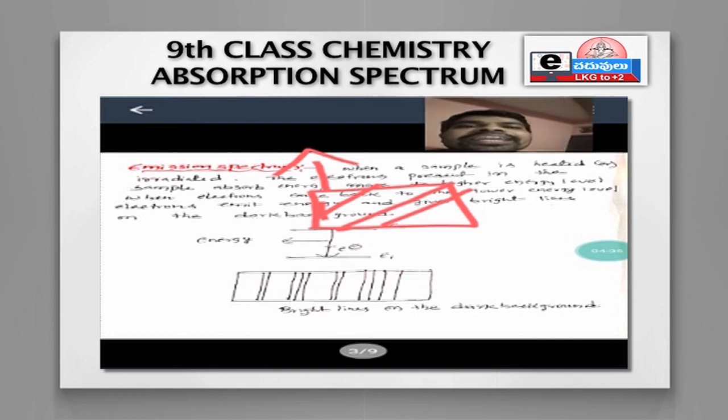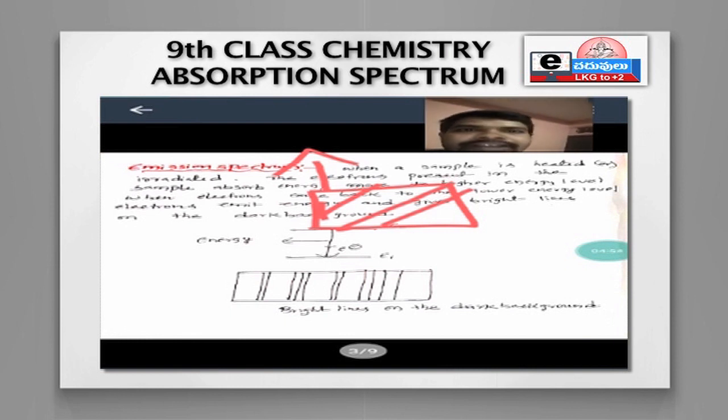Radiation may be energy. Heating is also a form of energy. You all know that. When a chemical sample is heated or irradiated, exposed to the radiation,